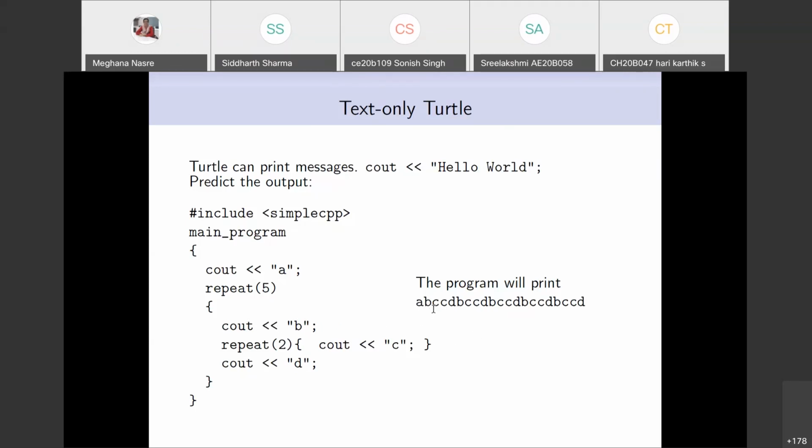Yes, ma'am. People have already said that you can use endl or a new line \n. So if you write A\n, you will get a new line. But the more important part is where in the repeat will you put a new line? If you put it after every character, that is, there is a new line character which is \n. So I'll just write down in the chat so that everybody sees.